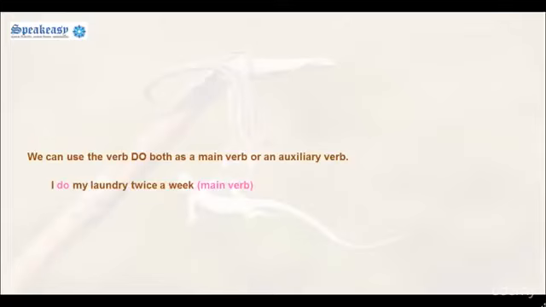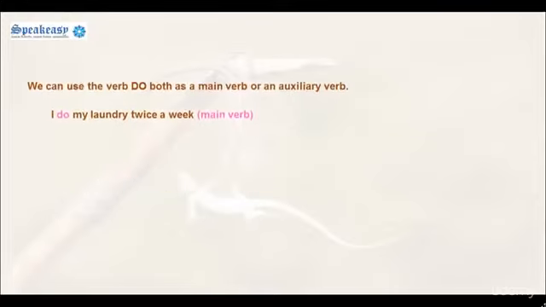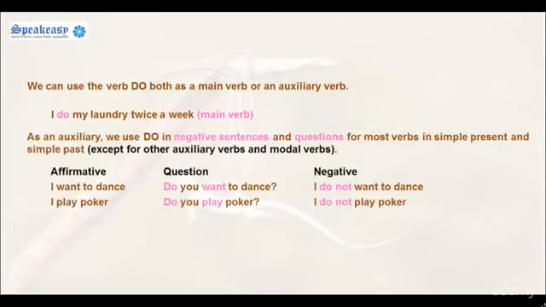We can use the verb do both as a main verb or an auxiliary verb. I do my laundry twice a week. Here it's being used as a main verb. As an auxiliary verb, we use do in negative sentences and questions, for most verbs in simple present and simple past, except for other auxiliary verbs and modal verbs.